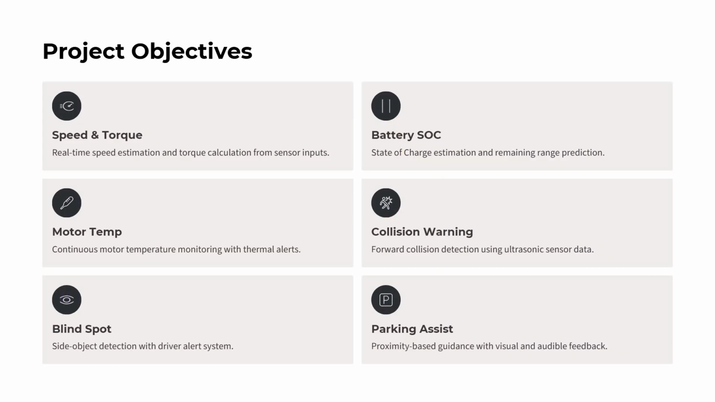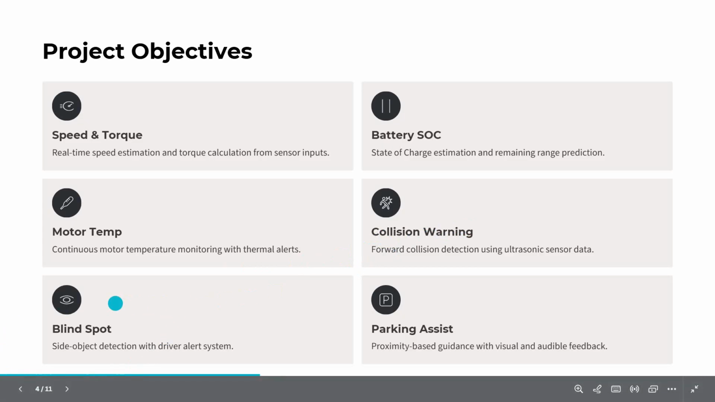What are the different project objectives? The first one is speed and torque: real-time speed estimation and torque calculation from sensor inputs. The second is the battery SOC, the state of charge. Then the motor temperature: continuous motor temperature monitoring with thermal alerts is very important. Then we have the collision warning system: forward collision detection using ultrasonic sensor data. Then blind spot, which is side object detection with a driver alert system. Also we have a parking assist.